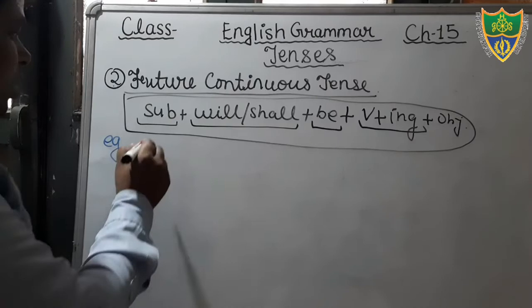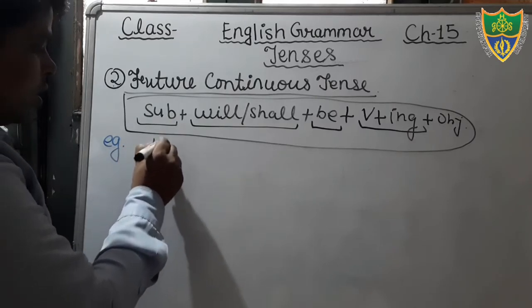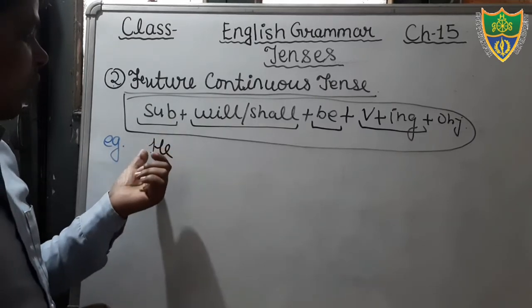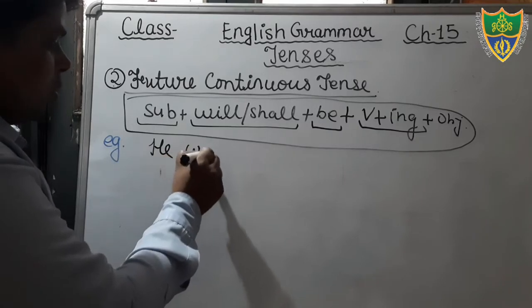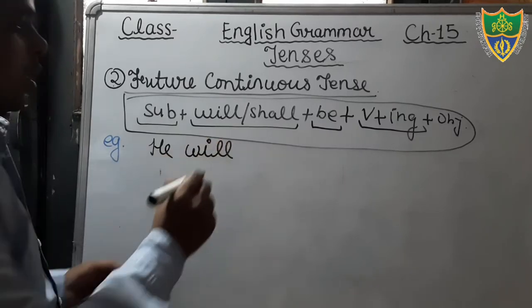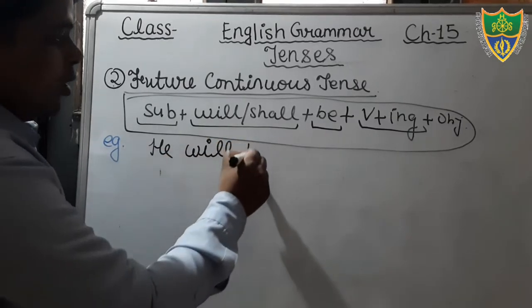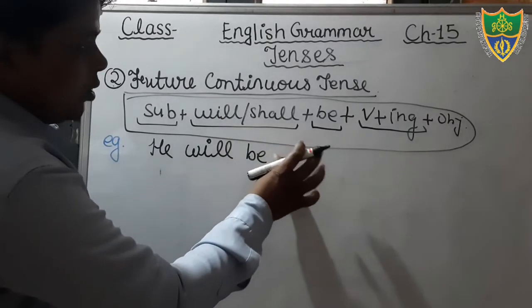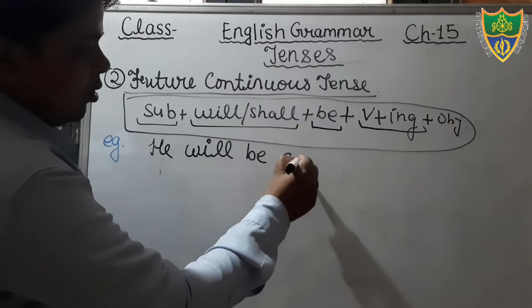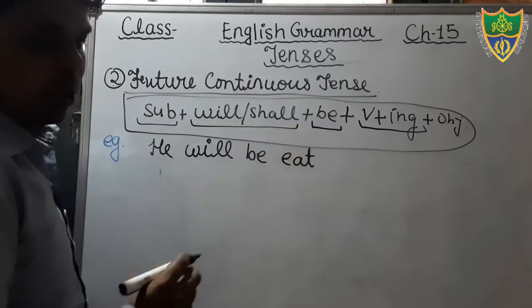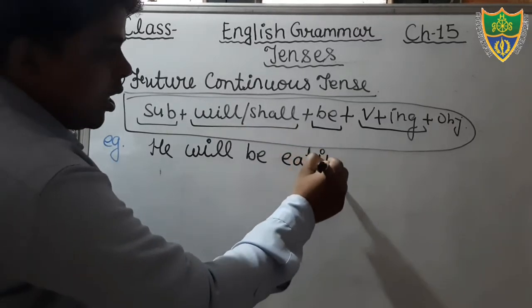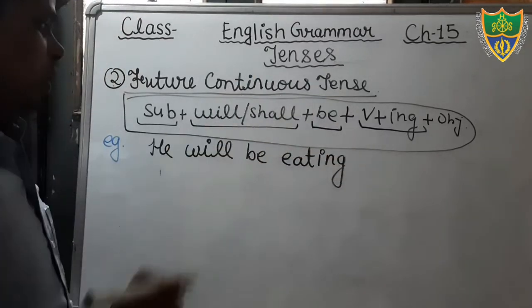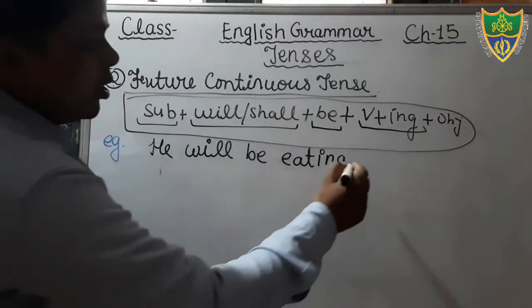You can see he is also subject, and with he we will use will. Okay, he will be. Suppose that your verb is eat, and in which we will add ing. It becomes eating. He will be eating a mango.